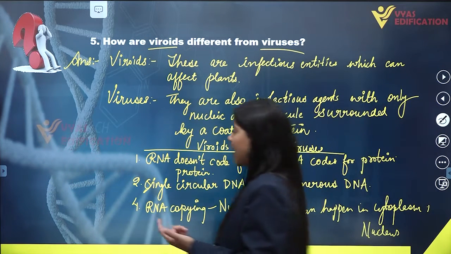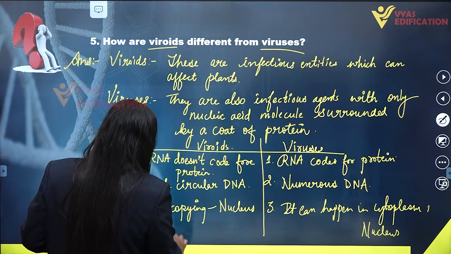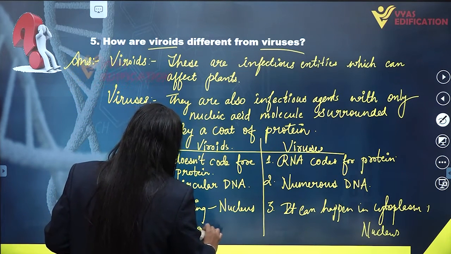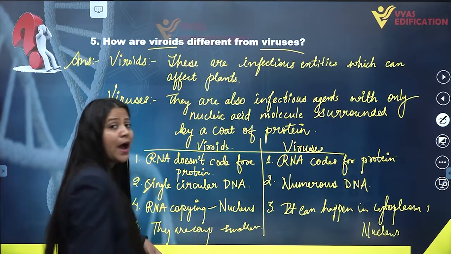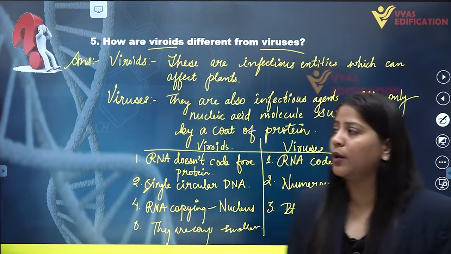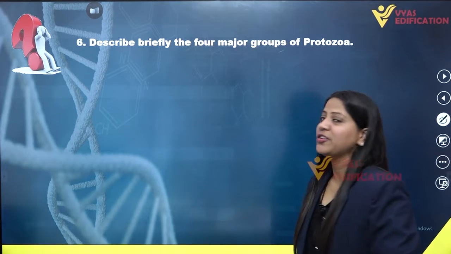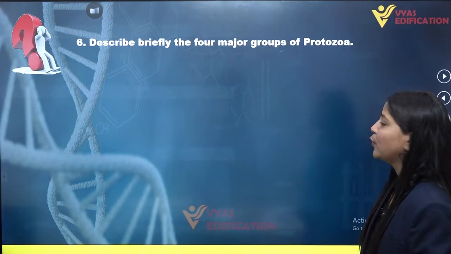If we talk about the size, viroids are comparatively smaller as compared to the virus's size. So this is the complete solution of question number 5 on the screen. Now we are moving on to question number 6, that is, describe briefly the 4 major groups of protozoa.